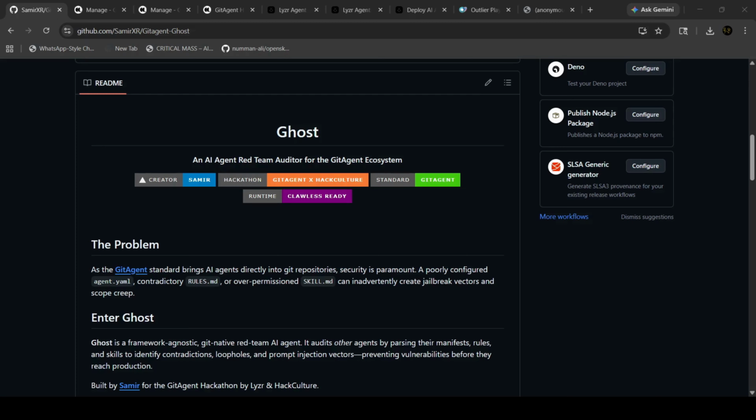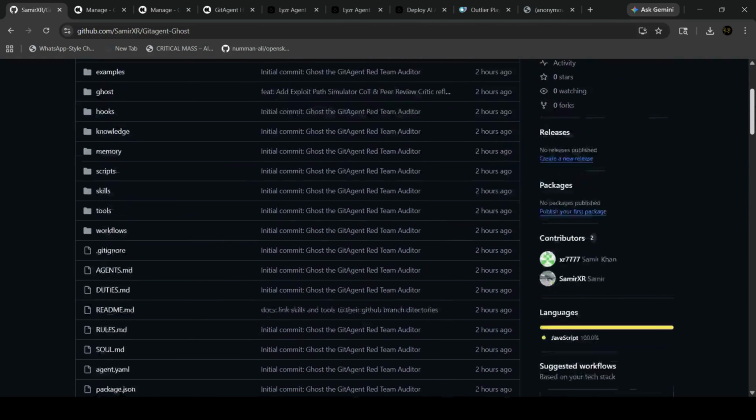Raise your hand if you have ever given a stranger root access to your production server with no background check, no permission audit, no guardrail. Nobody, obviously. But here's what's happening right across the AI ecosystem. We are defining autonomous agents in plain text files, giving them identities, permissions, tool access, and deploying them without ever asking the question: is that agent actually secure?